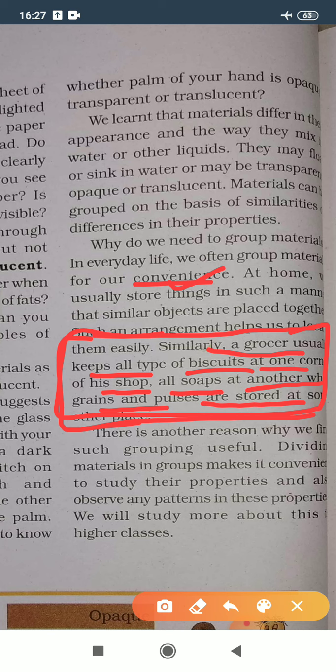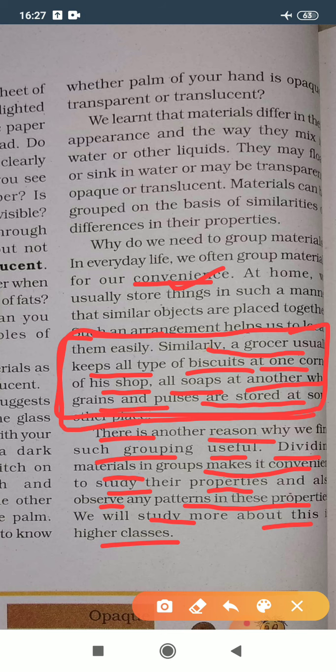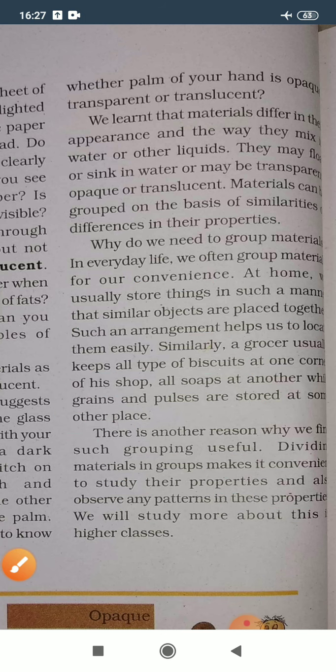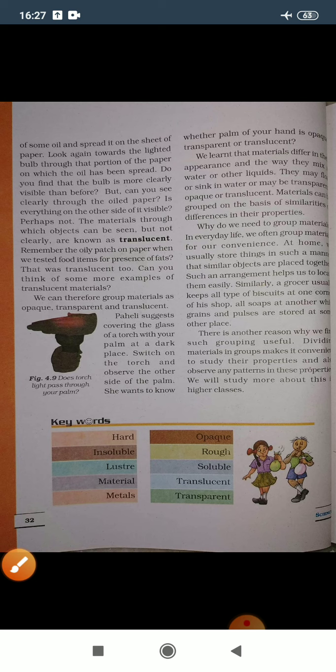There is another reason why we find such grouping useful. Dividing materials into groups makes it convenient to study their properties and also observe any patterns in these properties. We will study more about this in higher classes. So, in this chapter, we learnt about objects around us. After that, we learned about properties of material.